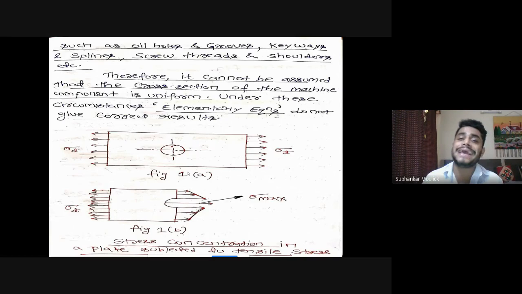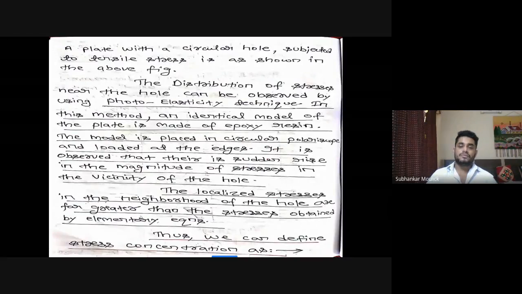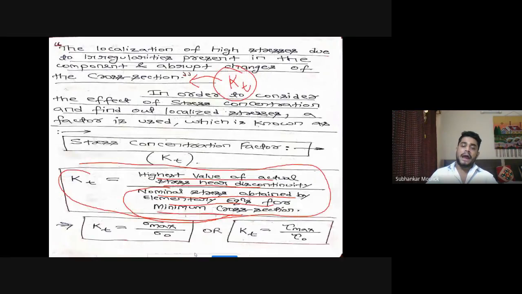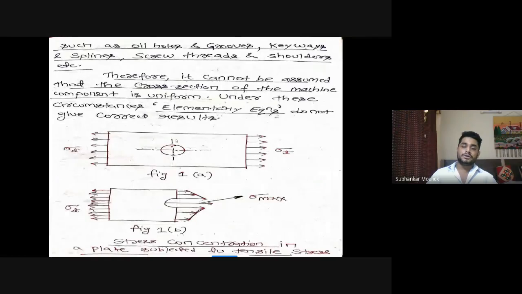For those real conditions, they developed a stress concentration factor called Kt, and they defined Kt as Kt equal to sigma max by sigma nominal. Sigma nominal is from the equations which you use from the strength of materials. Normal equations are there which you use, and if you multiply that sigma naught or tau naught value with the Kt value, Kt will be different for different types of problems, you will get the value of sigma max. So this was the experiment which they performed, and then they came to know that the discontinuity regions will be subjected to maximum stress.